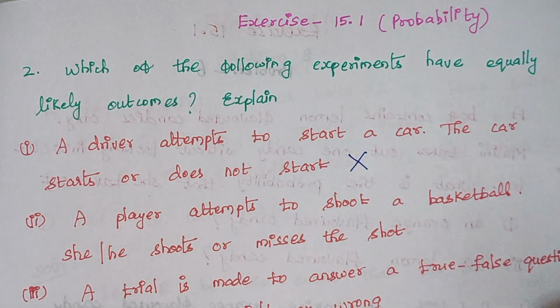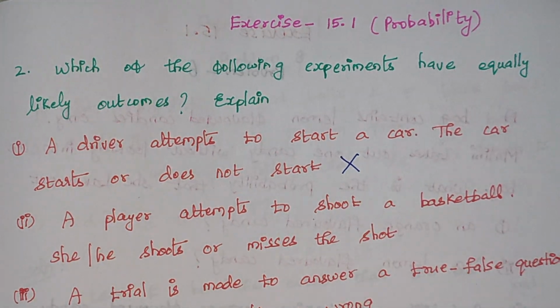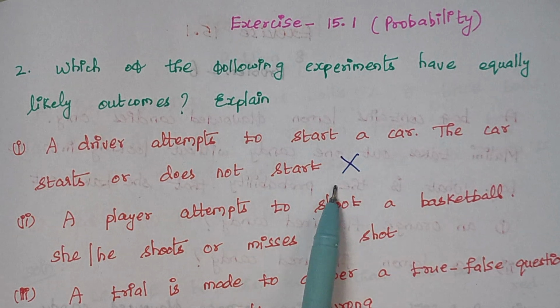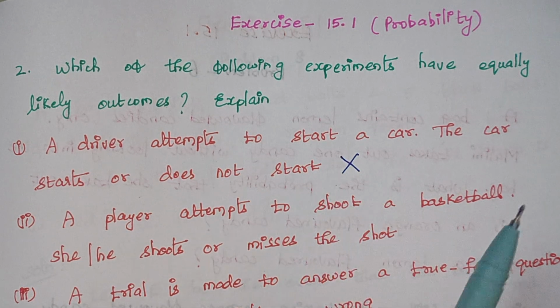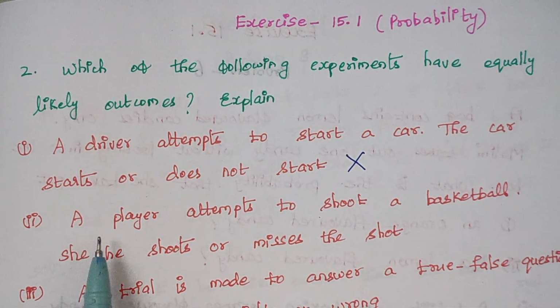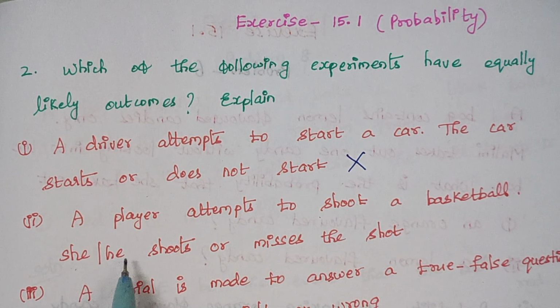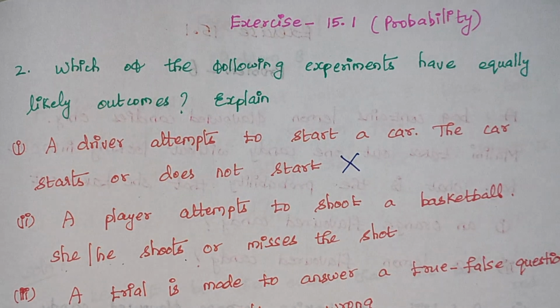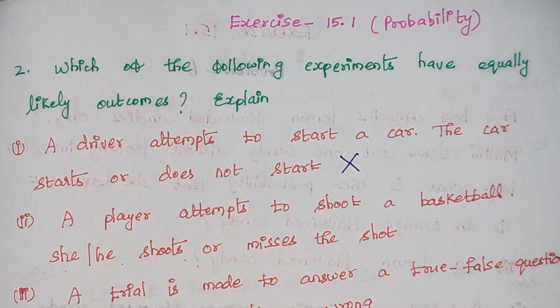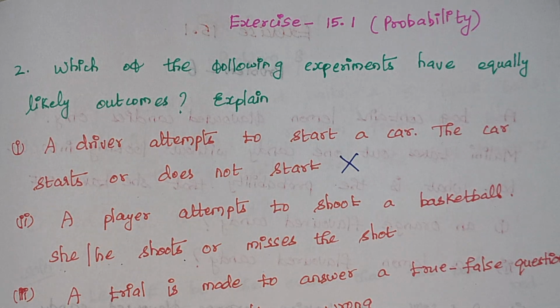So this is wrong. This event is not an equally likely outcome event. Now the next question is, a player attempts to shoot a basketball. He or she shoots or misses the shot. When a player is well trained, or has good experience in shooting, then he will shoot.